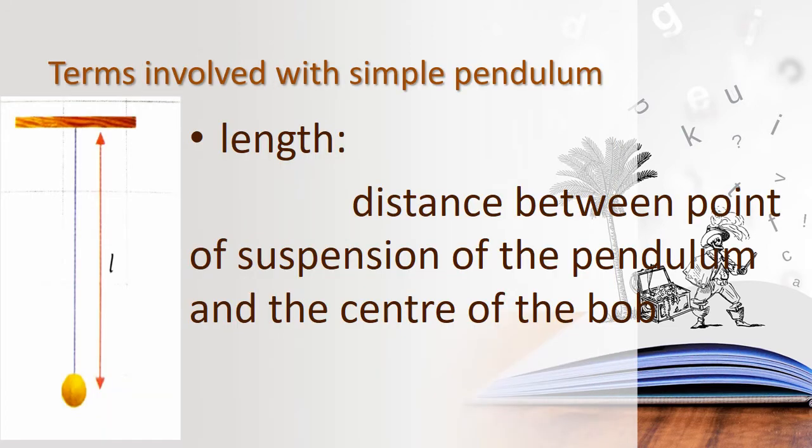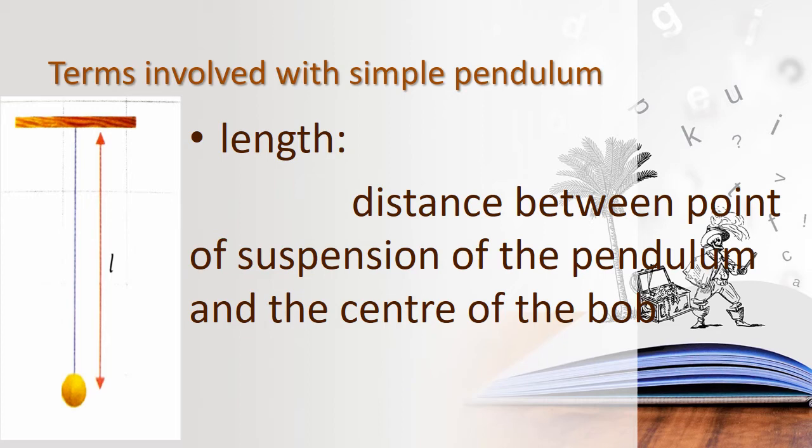And then we will see about the terms involved with a simple pendulum. What are the terms involved in a simple pendulum? Length, amplitude, oscillation, frequency, time period, and mean position. Okay, I have already taught you about oscillation, one oscillation, is it, children? And we have completed the time period also, is it?